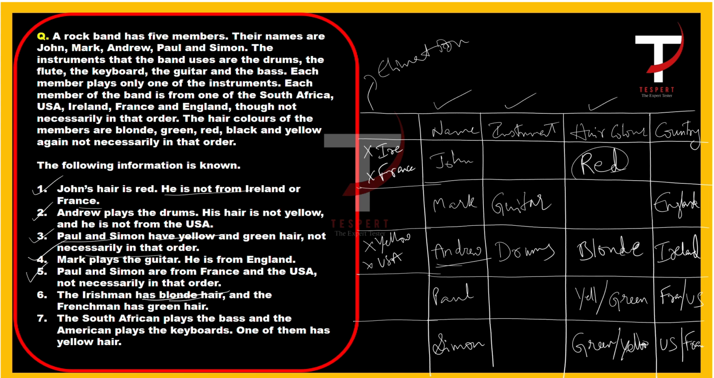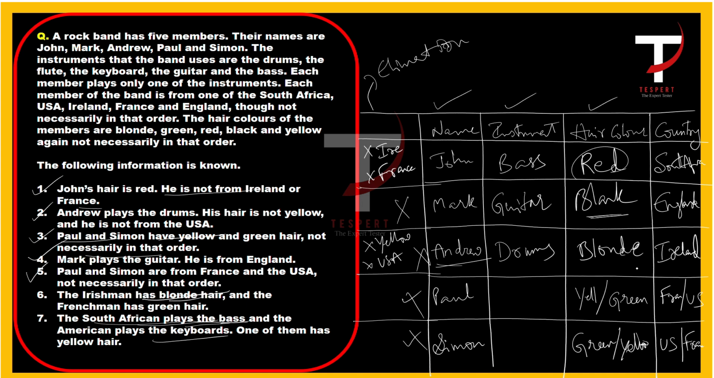And what is left here? What is the color? Red is filled, yellow, green, blonde are filled. The only color which is left is black. So black comes here. And if we consider statement number 7, the South African plays the bass and the American plays the keyboard. So South Africa cannot come here, because Ireland is already filled up. So South Africa should come in John's slot. John is South African, so he plays bass.